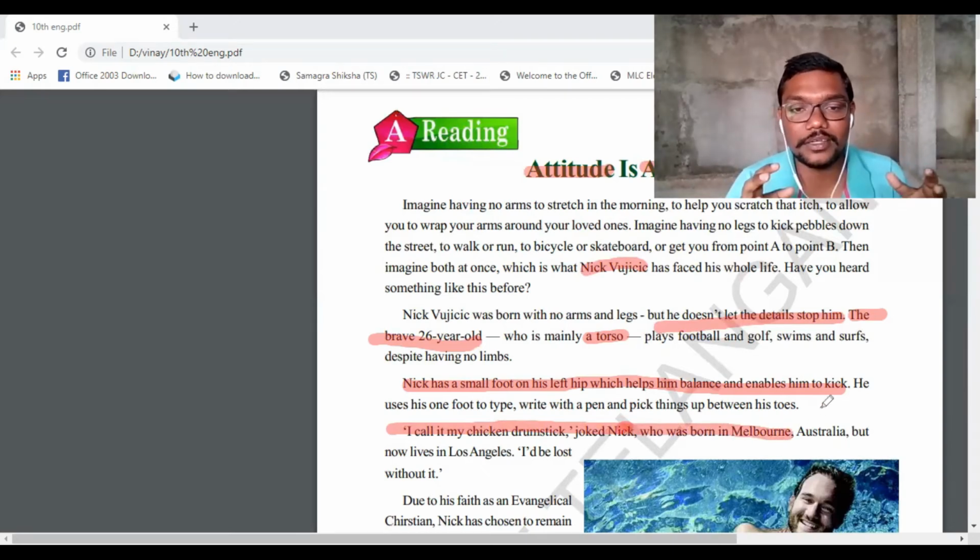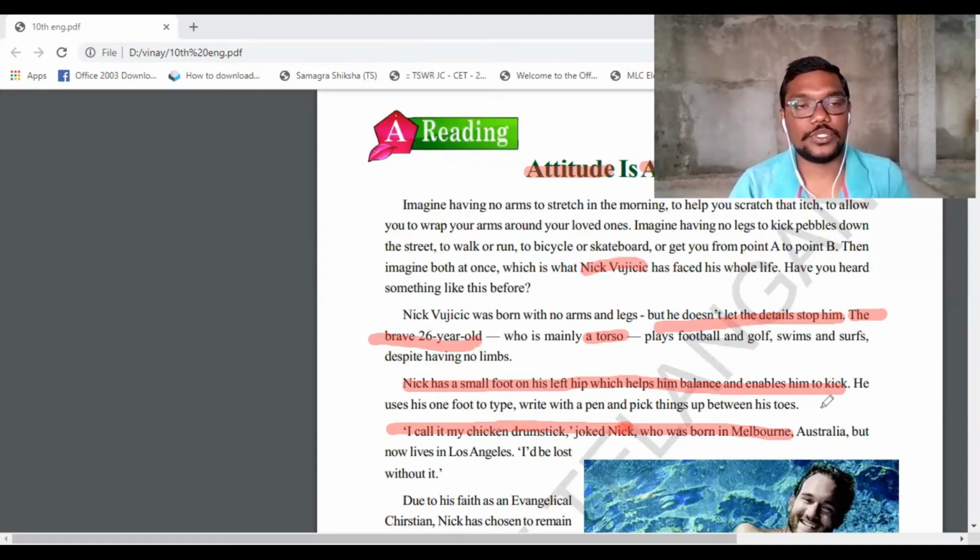Okay, so "I call it my chicken drumstick," joked Nick. So who was born in Melbourne? He took birth in the city called Melbourne, which is situated in Australia. But now he was living in Los Angeles, America.